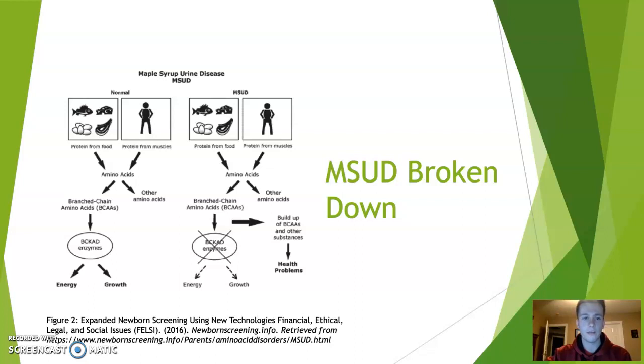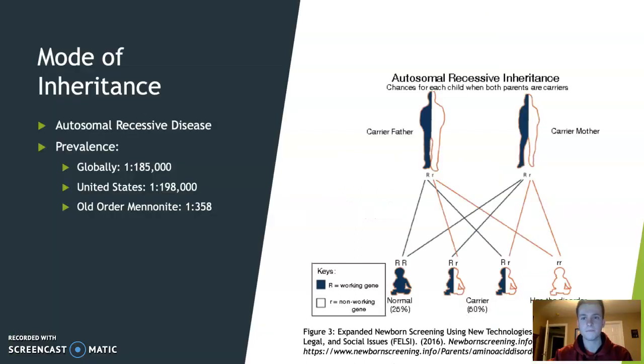In an individual with MSUD, it starts the same, the protein from food and from muscles, which are broken down into amino acids. And these amino acids are then classified as branched chain amino acids or other amino acids that are smaller. But this time, it can't go through that enzyme complex due to that enzyme complex not working properly as a result of a mutation from one of those three genes. So this results in a buildup of branched chain amino acids and other substances in the body, which leads to further health problems for the individual.